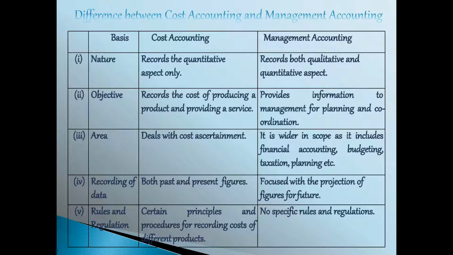Fifth point, rules and regulation. We have to follow some principles and procedures for recording cost of different products. Suppose if you are preparing the cost sheet, means we have to classify the expenses into direct expenses and indirect expenses. Likewise, we have to follow some principles. But in case of management accounting, there are no such rules and regulations to be followed. We have to present the data to the managers in the desired manner.